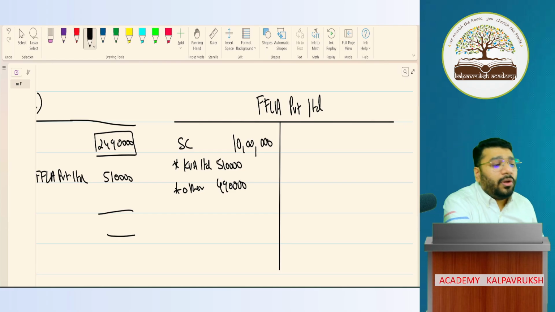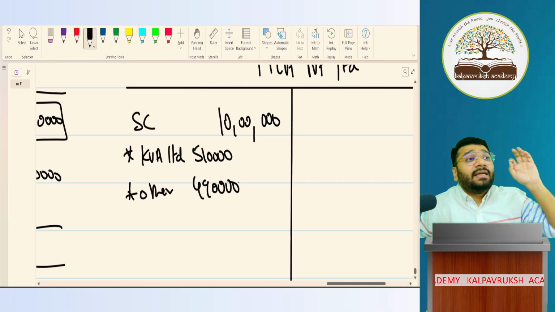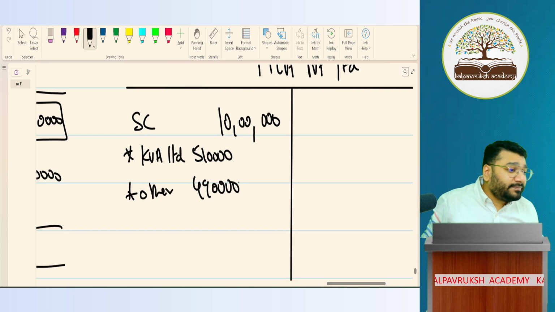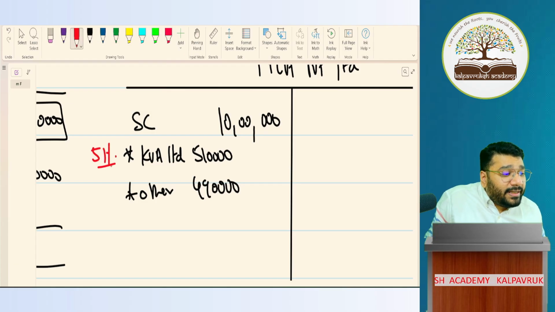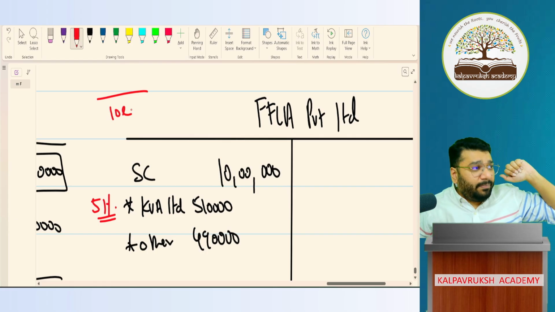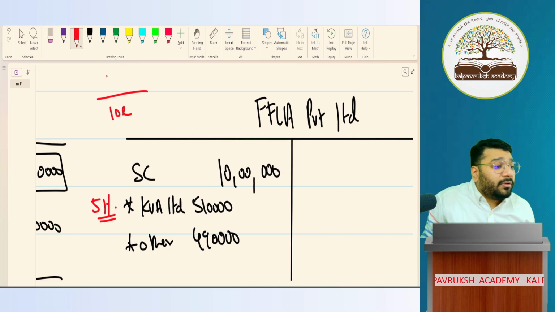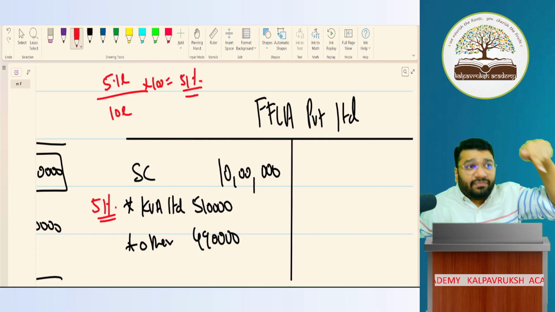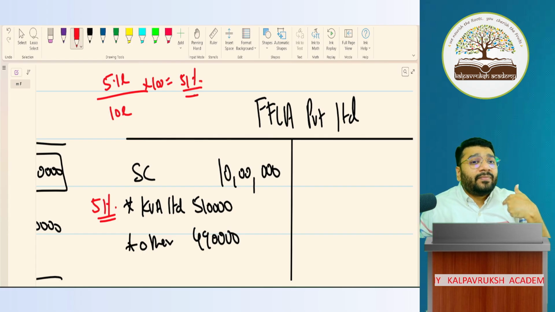So my simple question to all of you: what is KVA's percentage of holding in FFLA? You tell me the percentage. It is 51%. How did I get this 51%? Out of 10 lakh rupees of capital of the private company, how much did we contribute? 5.1 lakh. So into 100, it is 51% of the capital in FFLA contributed by KVA.